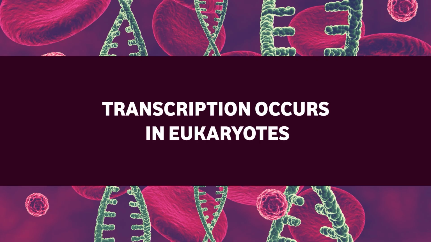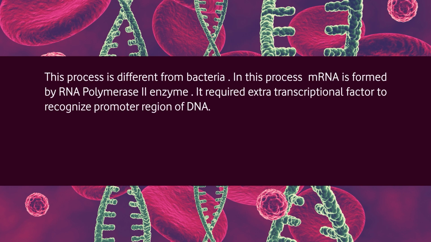Let's see how transcription occurs in eukaryotes. Transcription in eukaryotes is different from bacteria. In this process, messenger RNA is formed by RNA polymerase II enzymes. This enzyme requires extra transcription factors to recognize the promoter region of DNA.